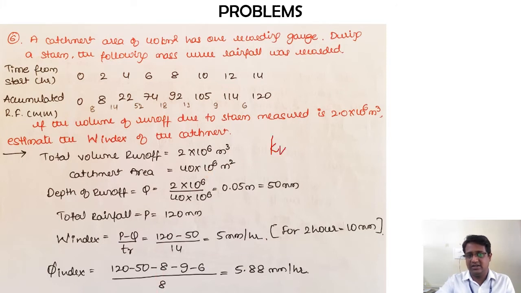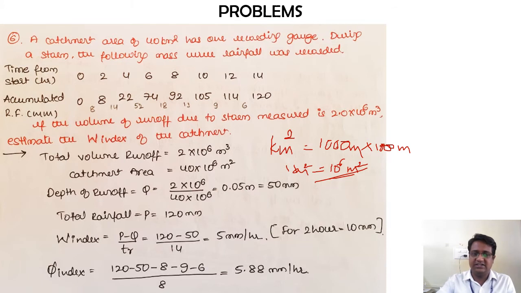1 kilometer is equal to 1000 meters. Since it is kilometer squared, I need to multiply 1000 meters into 1000 meters, so ultimately I will get 10 to the power of 6 meter squared. So 1 kilometer squared is equal to 10 to the power of 6 meter squared. With that, I have converted the catchment area into meter squared, and it comes out to be 40 into 10 to the power of 6 meter squared.